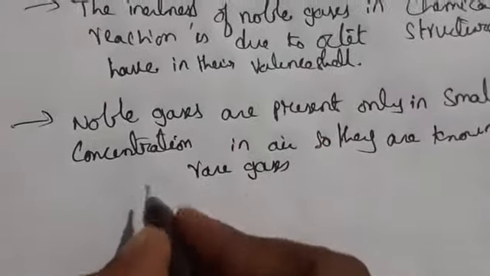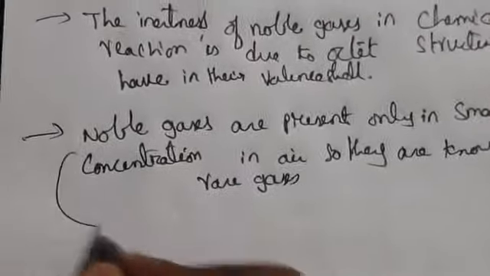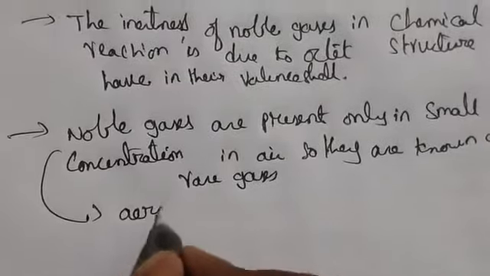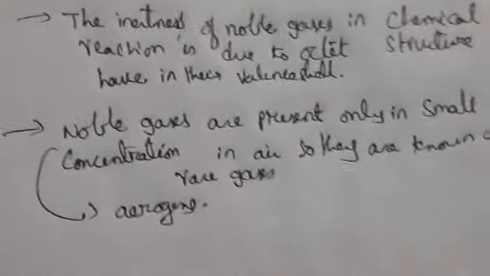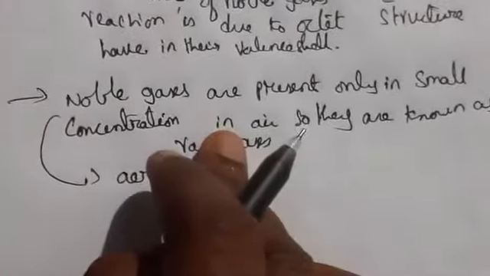So this is also, we call it as what here? Noble gases are also known as aerogens. Why we are saying aerogens is because they are present in the air.